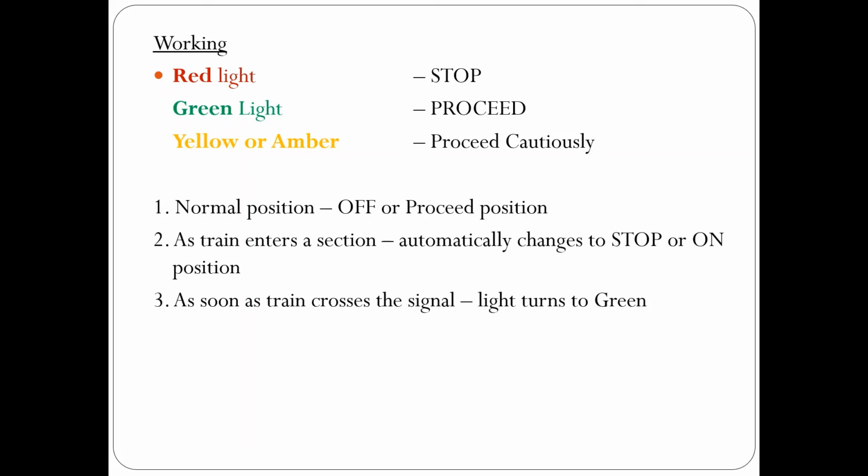But in the case of color light signals, the normal position is to indicate proceed. That is, it will be showing a green light unless the section is blocked. When the section gets blocked, it automatically indicates stop or danger by the red light. This change in indications is adopted to provide better efficiency in the movement of heavy traffic. In India, these signals are commonly used on urban and suburban sections with heavy traffic.